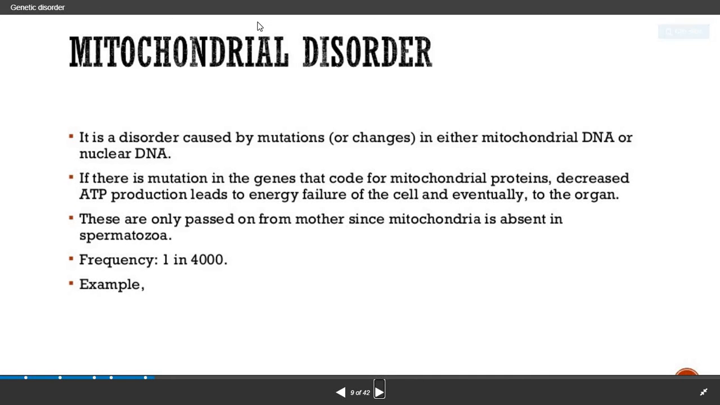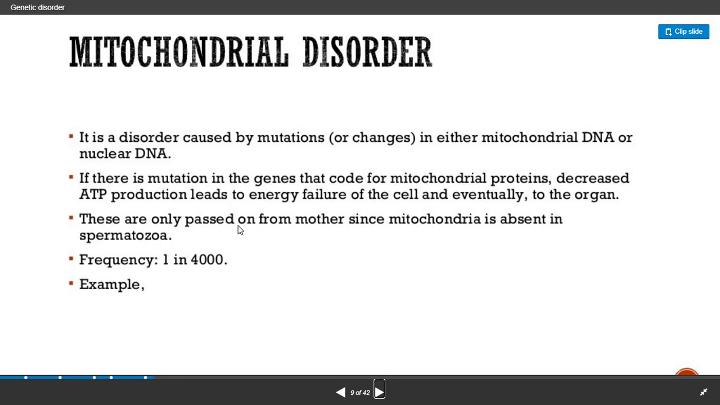Now the next category is mitochondrial disorder. It is a disorder caused by mutation or changes in either mitochondrial DNA or nuclear DNA. If there is a mutation in the genes that code for mitochondrial proteins, decreased ATP production leads to energy failure of the cell and eventually of the organ.